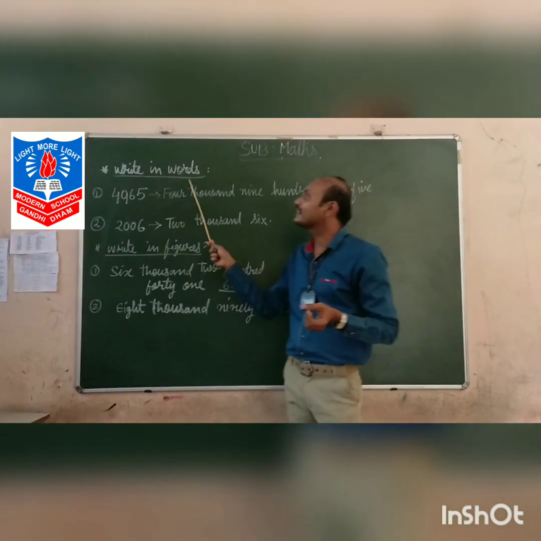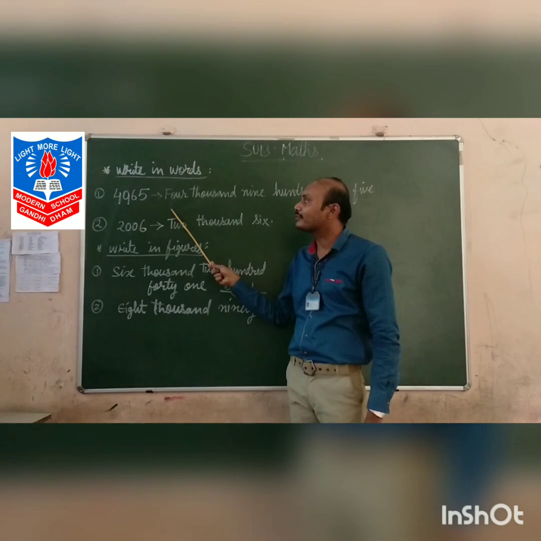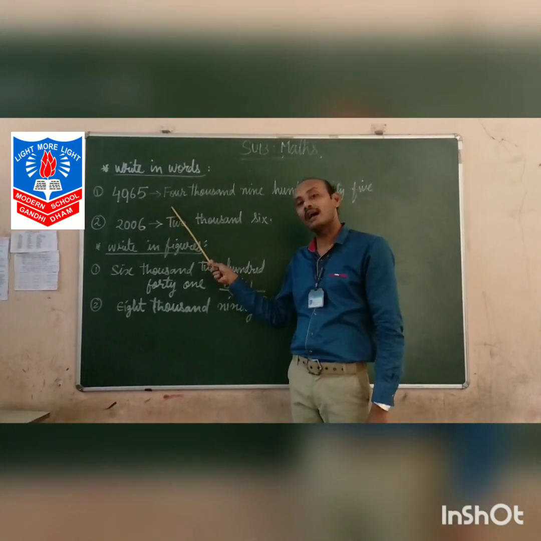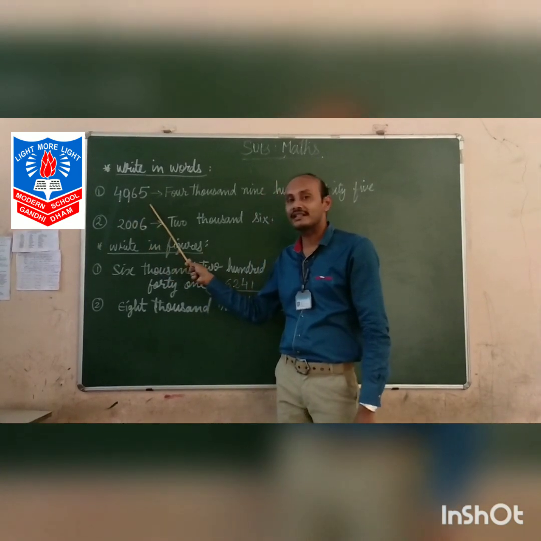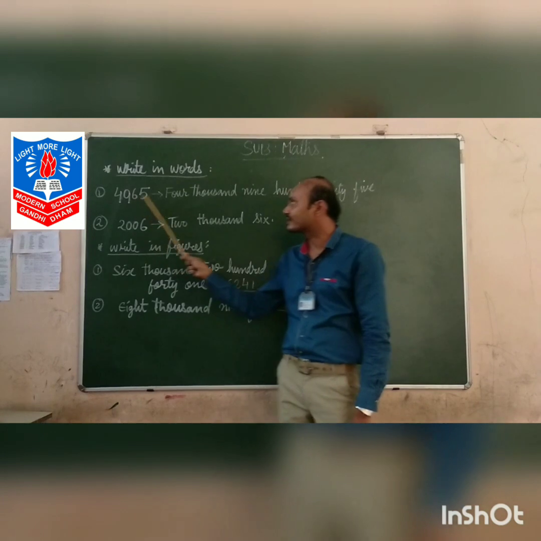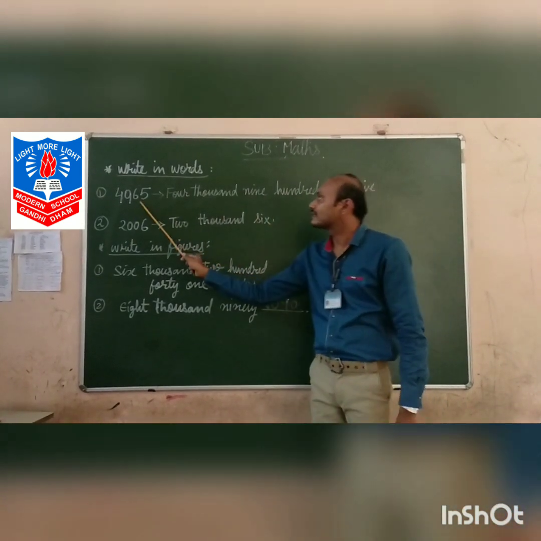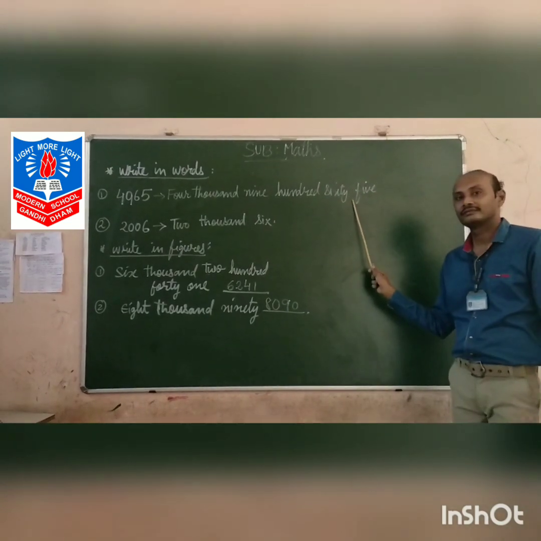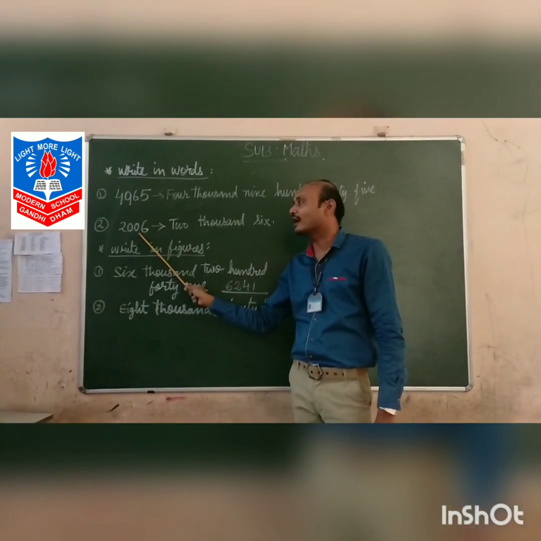Topic is writing in words. You have learned up to hundreds. Now in this chapter we are going to learn up to thousands, as I reminded you. So you can see here are four digits. So starting from the here, 4965. Now the next one, you all know this number. Yes, 2006.